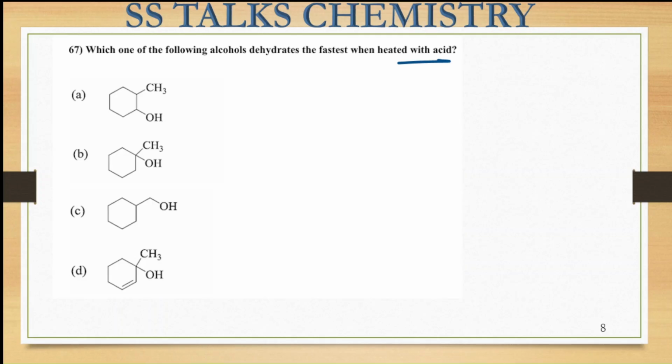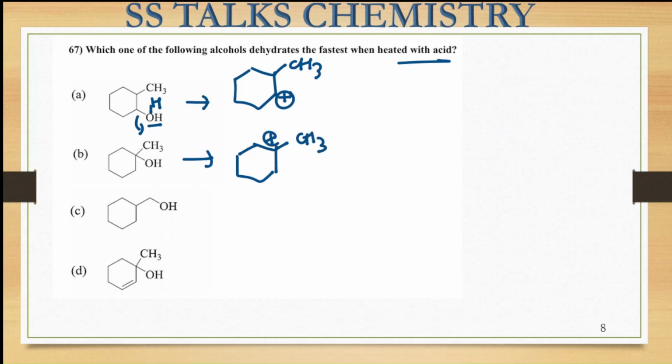It will result in the formation of carbocations. The one in which we have the most stable carbocation formation is going to give us the fastest rate of reaction. So you can see that OH, imagine in all of these cases it has been protonated and it is leaving from here. So this will result in the formation of the carbocation, that is this one. Here this carbocation will be formed, right? In this case the carbocation formed will be at this position, that is CH3, and here the positive charge will be present, and here you will see this CH2 positive formed over here, right?